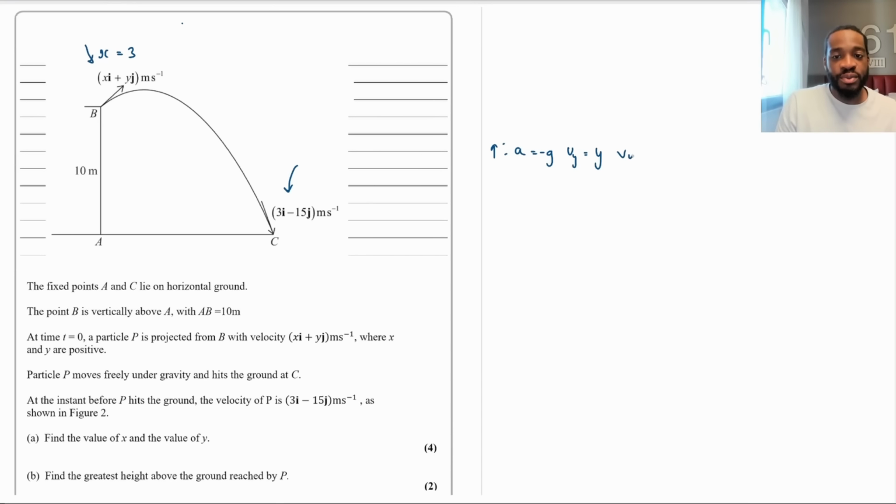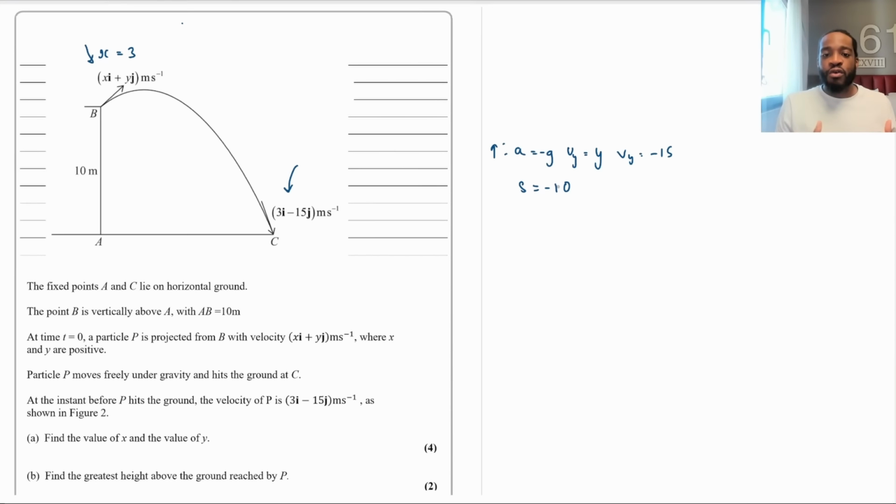The final speed, right? Always treat these projectiles like coordinates. Essentially, we know that the final speed right here is 3i minus 15j. Vertically, that means that the final speed is minus 15 for y, so I'm going to write minus 15 here. And what else do I know? At this point C, in relation to the point B where we started from, we are 10 meters below it. We've treated upwards as positive, so we're going to say S is equal to minus 10. Okay? We've got S is equal to minus 10.